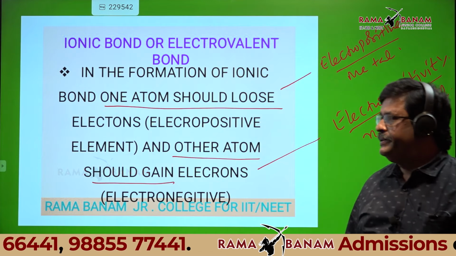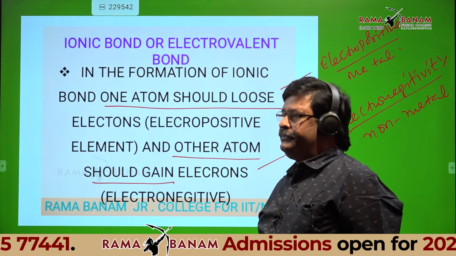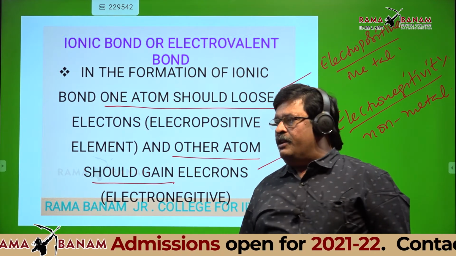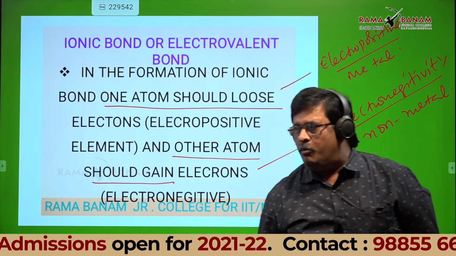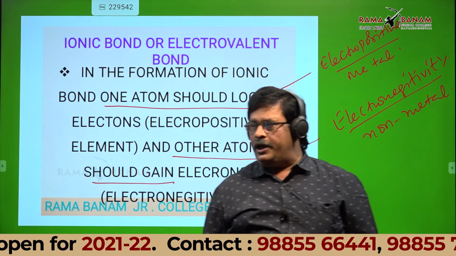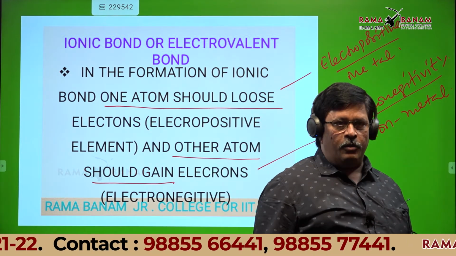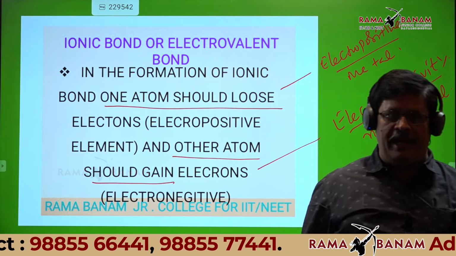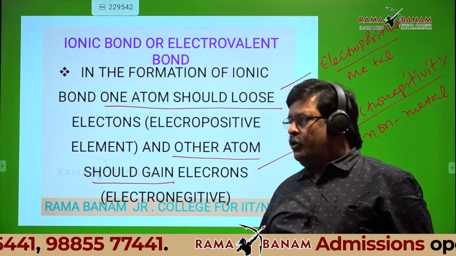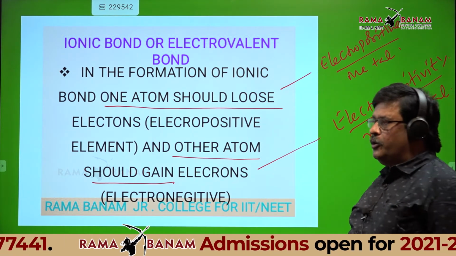Okay now, students? So in the formation of an ionic bond, one atom should lose electrons, so that should be electropositive. One atom should gain electrons, that should be electronegative. All of you okay?